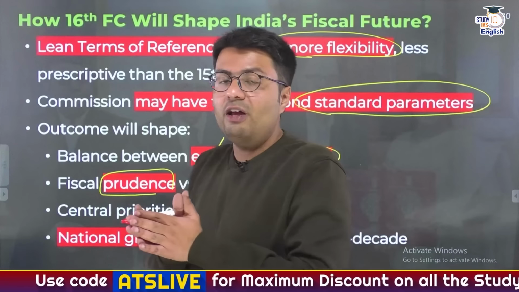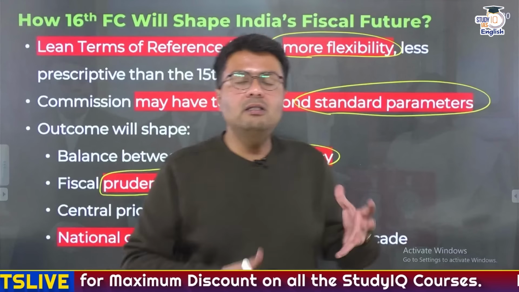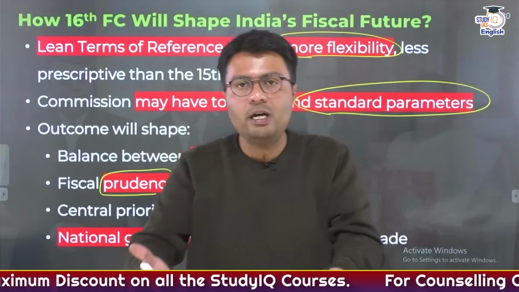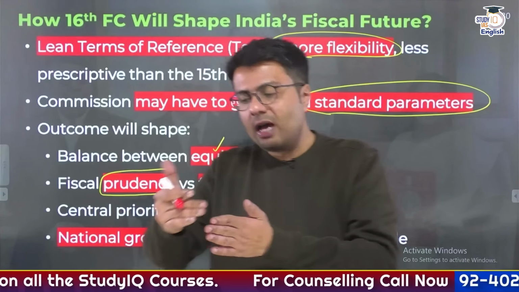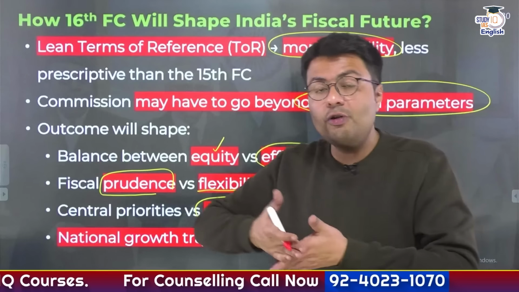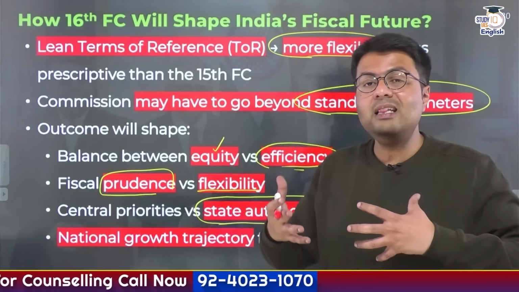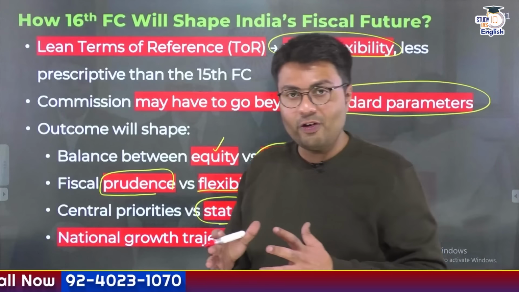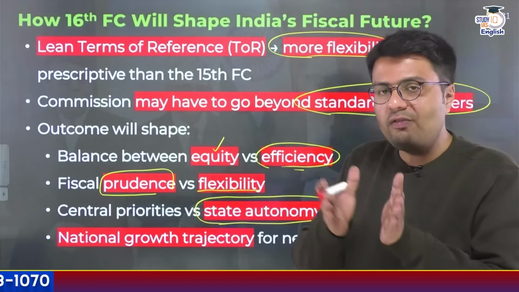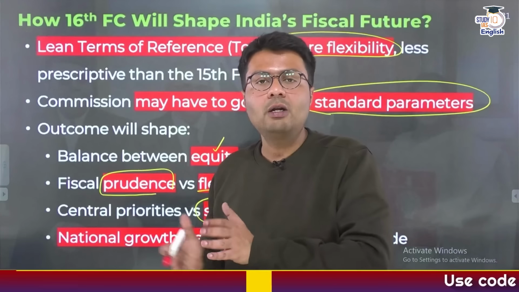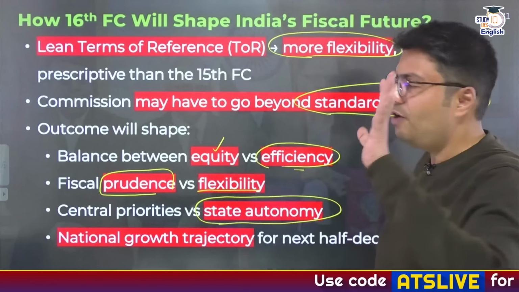For example, if you're giving state governments more funds, state governments would naturally be the driver of India's economy. Or if you allow for lesser distribution of funds to state governments, it would mean that the central government would become the driver of the economy, right? So this is how the 16th Finance Commission and its recommendations would shape India's fiscal future.